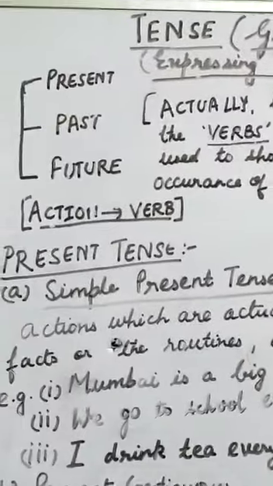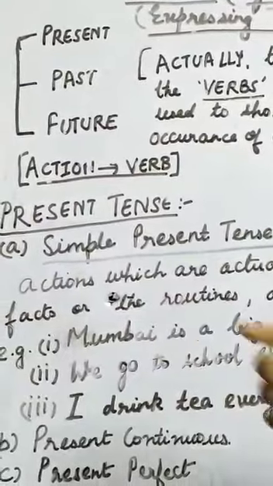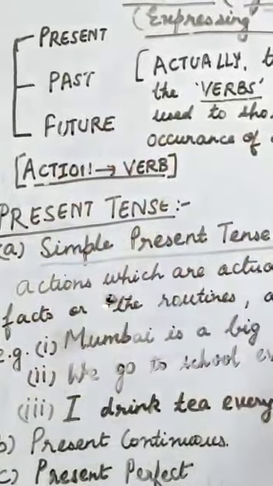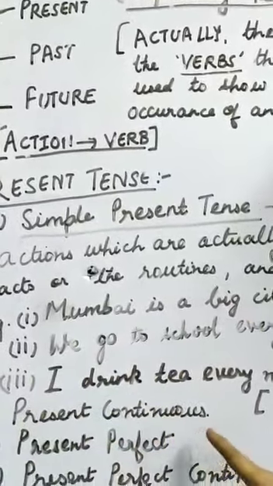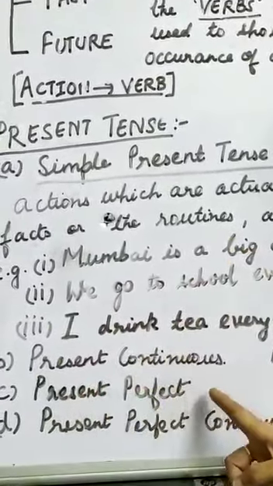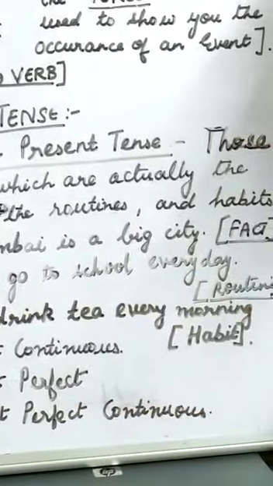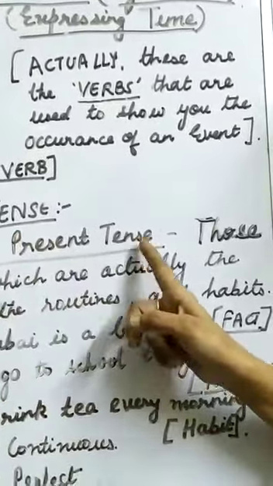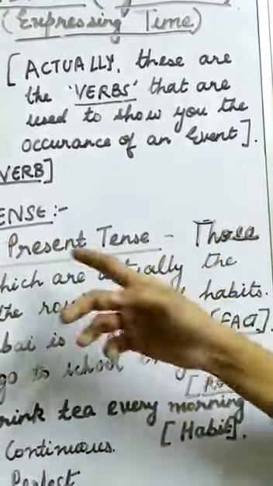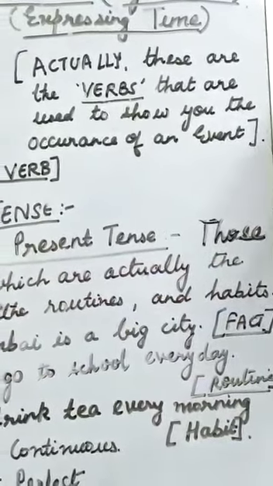Now let us proceed. Present tense, we will do it one by one. Present tense has 4 types: simple present tense, present continuous tense, present perfect tense and present perfect continuous tense. Today I will be teaching you simple present tense. Simple present tense, as the name says, is present: the event which is occurring at the present time.